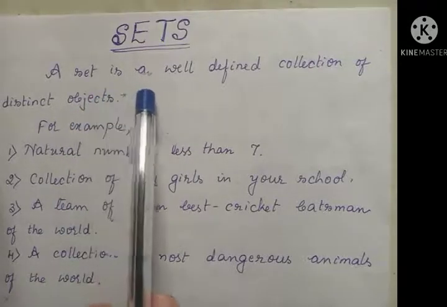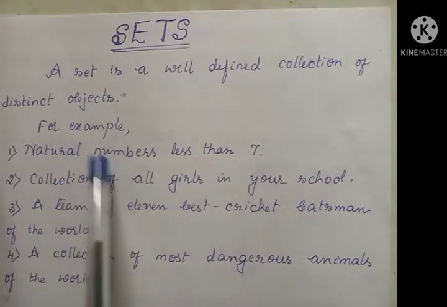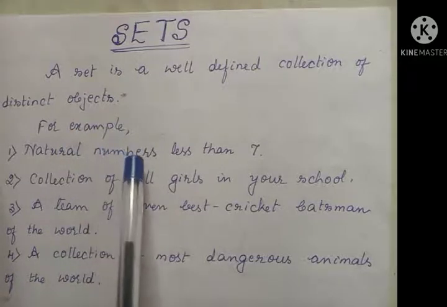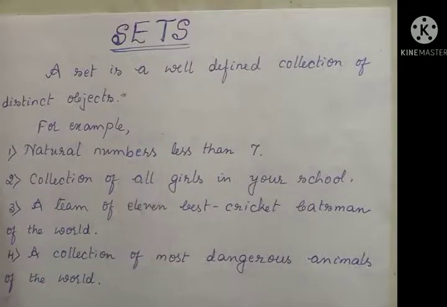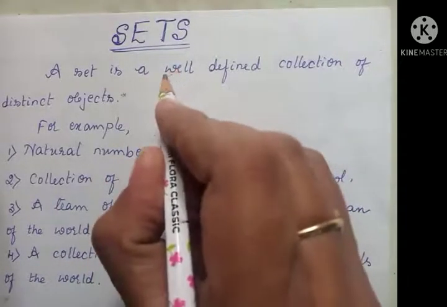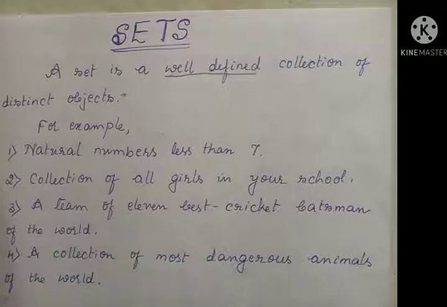A set is a well-defined collection of distinct objects. What do you mean by well-defined here? That's the important part. Well-defined in the sense that it should be possible to decide whether the object is or is not a member of a set.